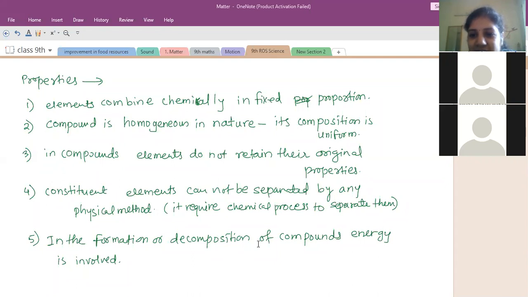Mixture examples. Ma'am, sand. Sand is a mixture of seashells and various sand particles or soil particles which come with water. Okay. Then Ritvik, example of a mixture.